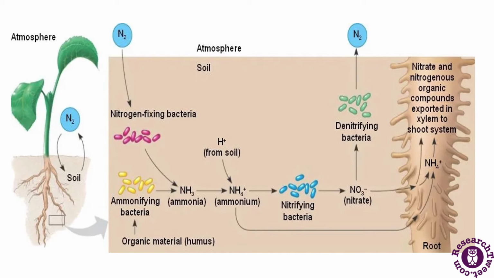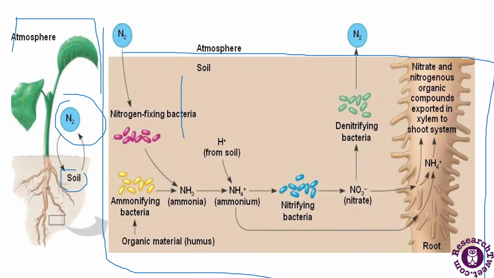Now this is a figure representing how nitrogen metabolism takes place in plants. Here it is an image of a plant, showing that nitrogen is obtained from the soil and from the atmosphere. Now we will discuss the whole mechanism of how the nitrogen is taken up. First of all, nitrogen in the soil, through the nitrogen fixing bacteria, gets converted into ammonia.